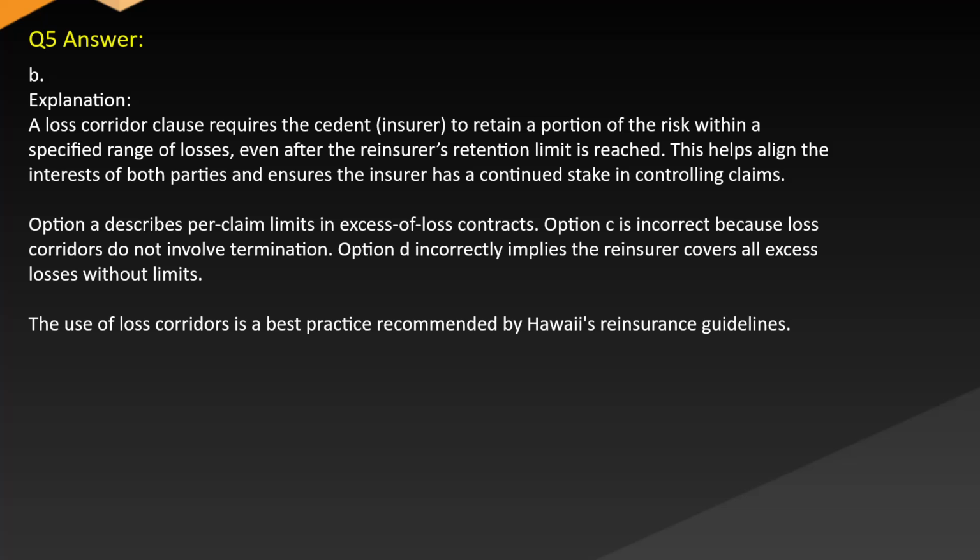Option C is incorrect because loss corridors do not involve termination. Option D incorrectly implies the reinsurer covers all excess losses without limits. The use of loss corridors is best practice recommended by Hawaii's reinsurance guidelines.